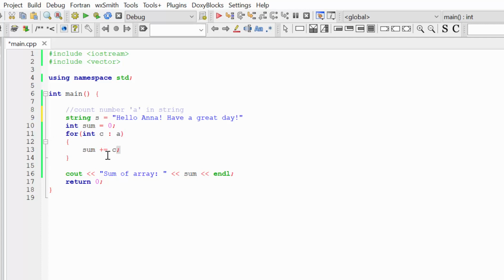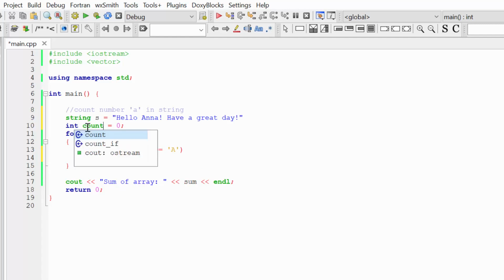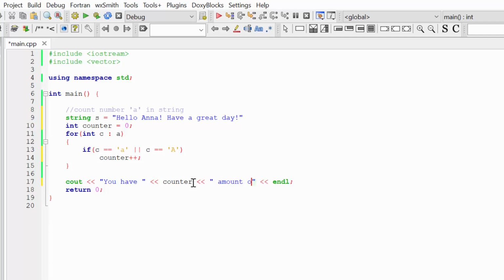So here we write the condition: if this char, the member of our string, is equal to a. Let's actually count both big and small a. In this case, I will increase sum. Actually, I think it's better to rename this variable to counter of a. And after we counted, let's write "you have counter amount of a in string".